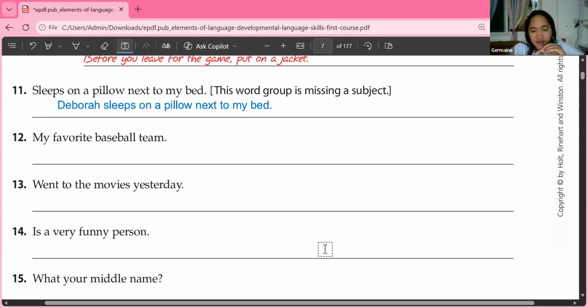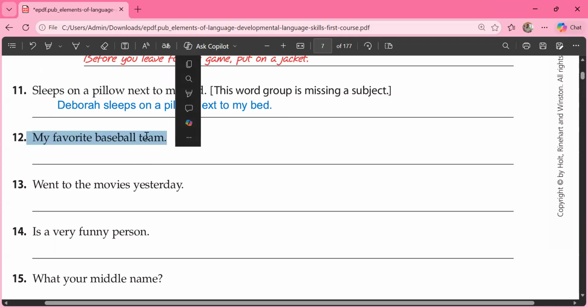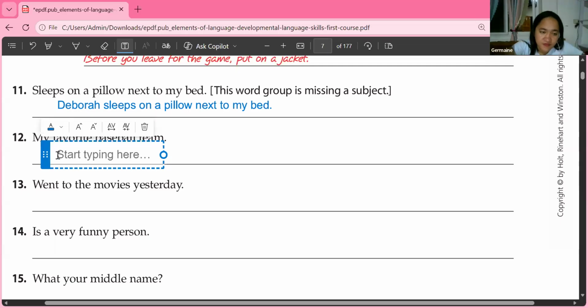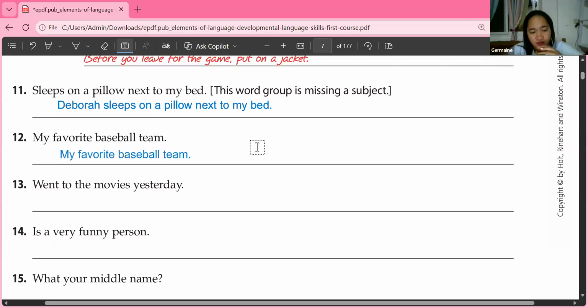Number 12. Can I have Ananda to read 12? Yes, Miss. My favorite baseball team. Yes. My favorite baseball team. Of course, it's a fragment. Who can try to give me something to make this correct, to make this a sentence?